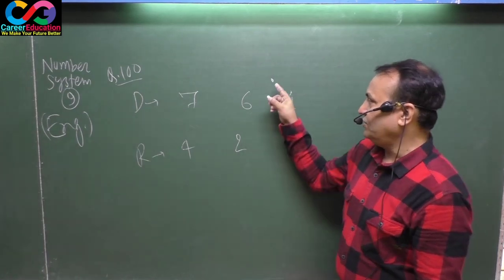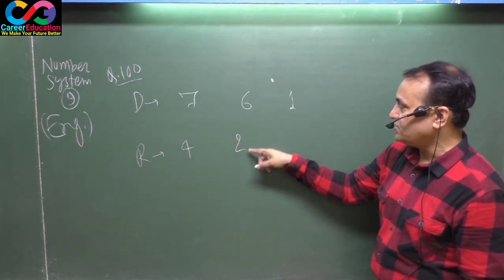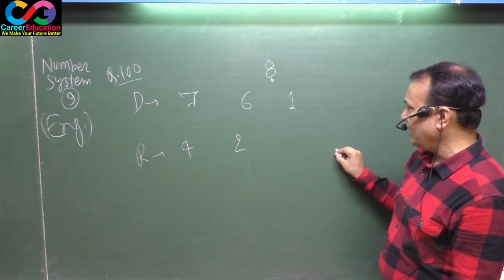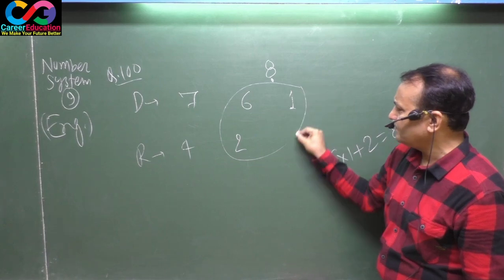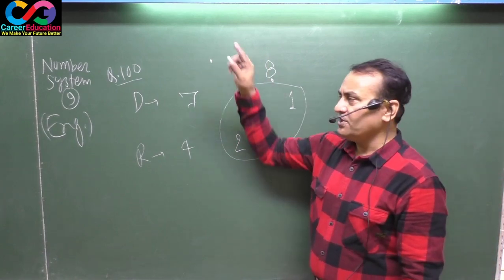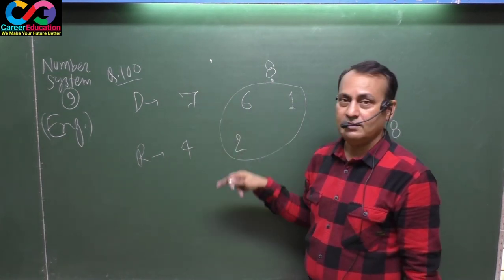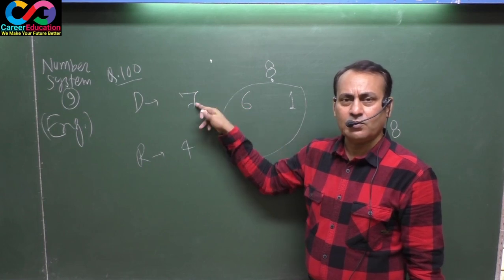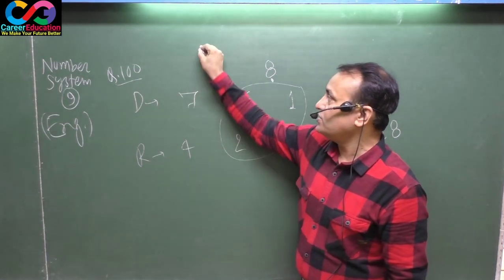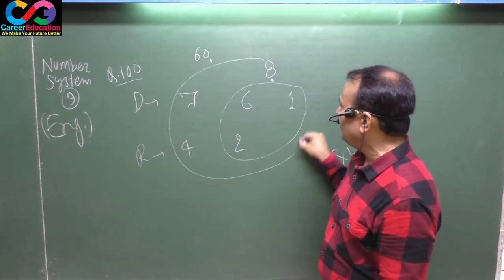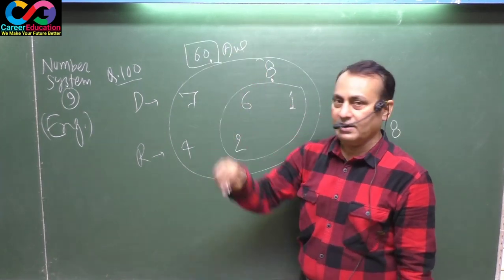Now think, if this number is divided by 6, the quotient is 1 and the remainder is 2. Certainly this will be 6 times 1 is 6, plus 2, 8. I am writing it here. Now proceed. There is a number which, when divided by 7, gives this quotient 8 and remainder 4. That means this number will be 7 times 8 is 56, plus 4, 60. Now you calculate it all. This is your final answer. This is the least number.